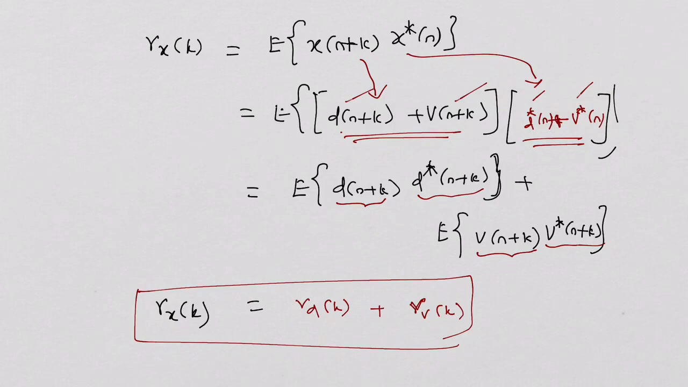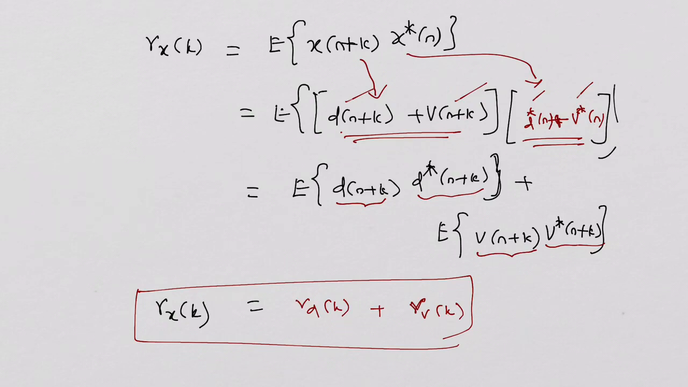Great. Let us go to the next step, where we find rx of k. What is rx of k? rx of k is equal to the expectation of x of n plus k multiplied by x asterisk of n. x of n plus k is to be replaced by its equation, because x of n is equal to d of n plus v of n. So x of n plus k will be equal to d of n plus k plus v of n plus k, whereas x asterisk of n is equal to d asterisk of n plus v asterisk of n.